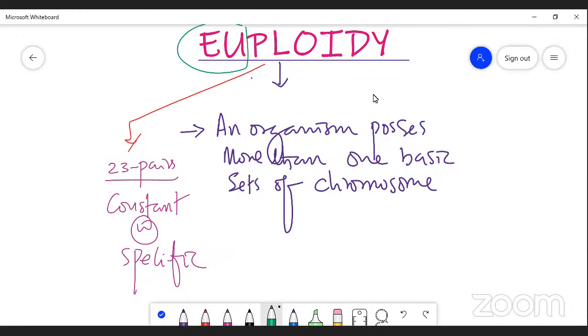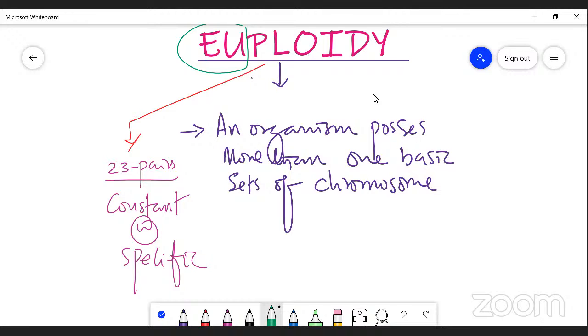And in this specific number, there is an alteration by adding one set, or two sets, or three sets, or four sets, or five, six, or seven. It depends upon adding of chromosomes to the constant, specific number of chromosomes in an organism. That is called Euploidy. Simply I can say it is an organism that possesses more than one basic set.